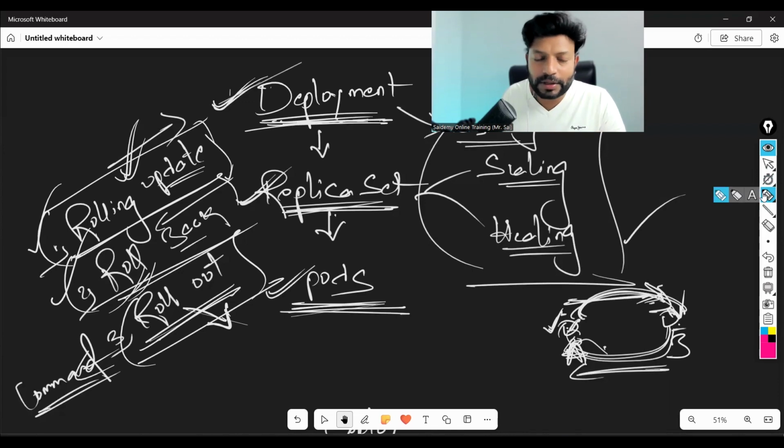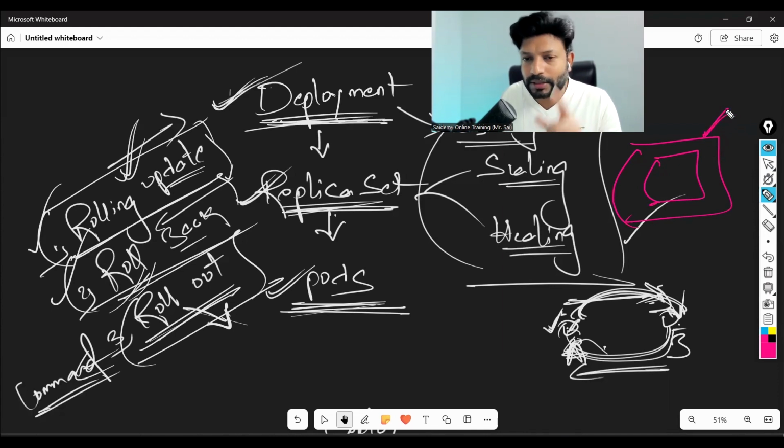Remember in previous classes, when we discussed the multi-container pod, in order to see logs, if a pod has only one container, we just gave the pod name only, correct? Today also we gave the pod name only. We did not give the container name because when you have only one container, it takes that container's logs by default. If a pod has multiple containers, then apart from the pod name, you have to give the container name as well, correct? So if you give only the pod name, it takes only the first container, not the second. That's the default behavior.